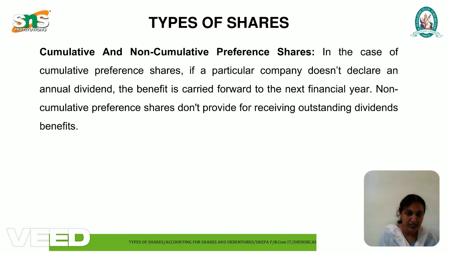Non-cumulative preference shares mean they can receive dividend for the current financial year only. If in any year the company does not declare dividend, it cannot be carried forward to the next year.